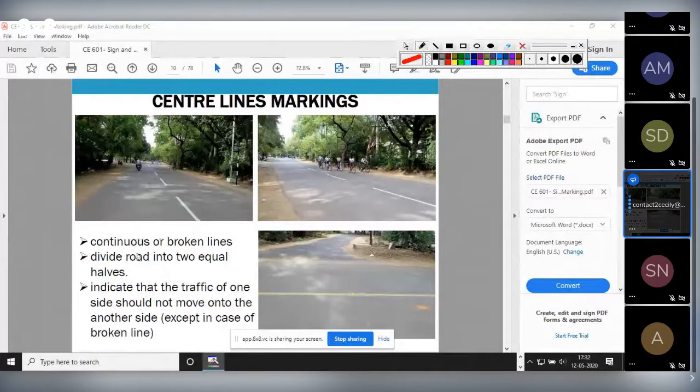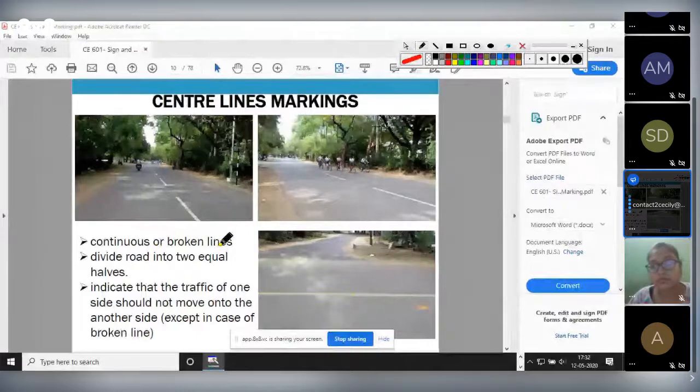So a continuous center line may be continuous or broken. Continuous means there will be no gap, it will be provided only in restricted areas where you cannot overtake, when you cannot do an overtaking maneuver. See this, here it is solid as well as yellow, that means it is your restricted region or no overtaking zone region.